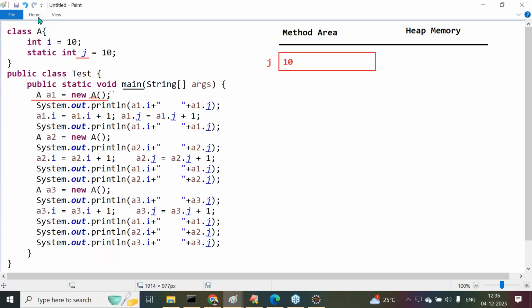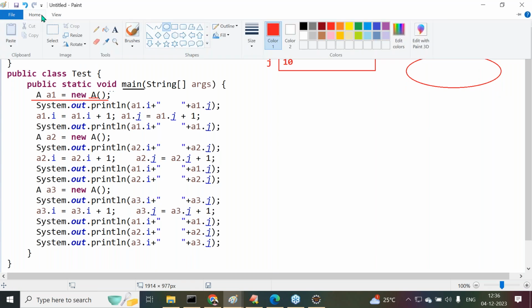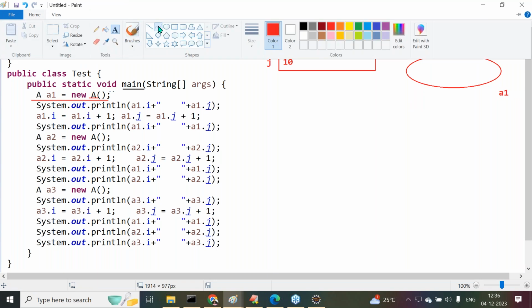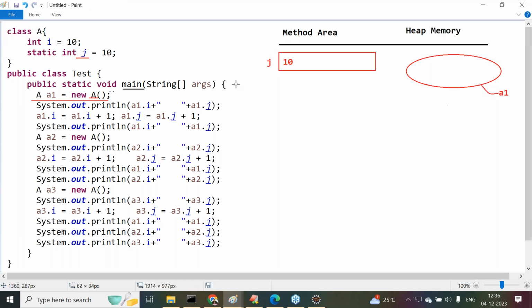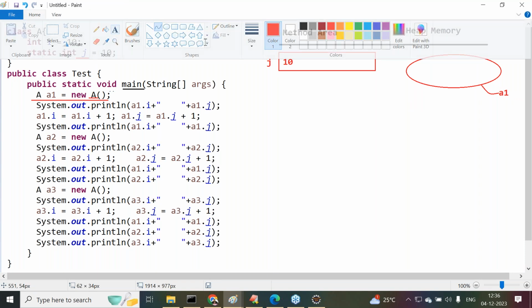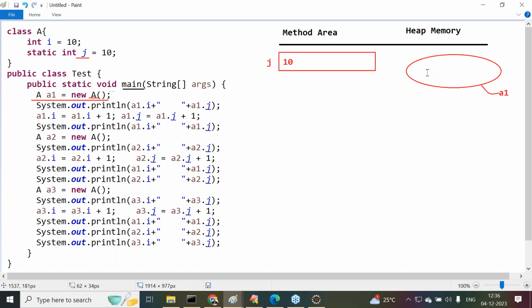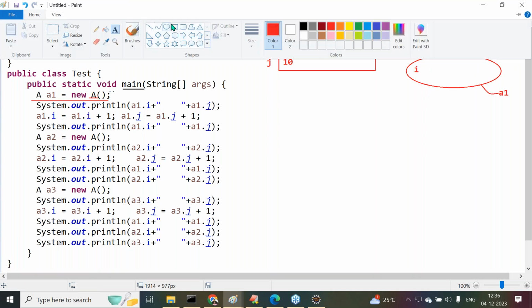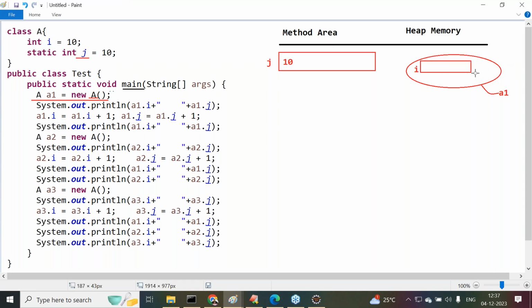will be executed. By that, an object will be created inside the heap memory for the class A. This is the object created for class A. Now whose reference variable is there at present? A1 is the reference variable. Okay, it is completed. Now whenever this object is created, all the instance variables data will be stored inside the object only, inside the heap memory only. Here, what is that instance variable? I is the instance variable and it will have the memory allocation inside the object.